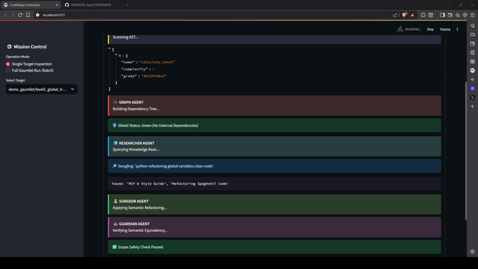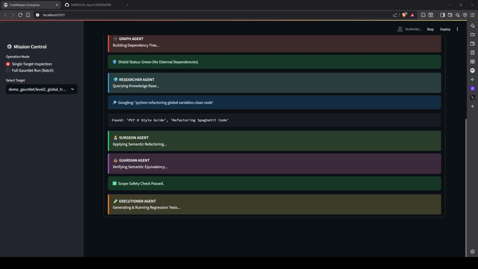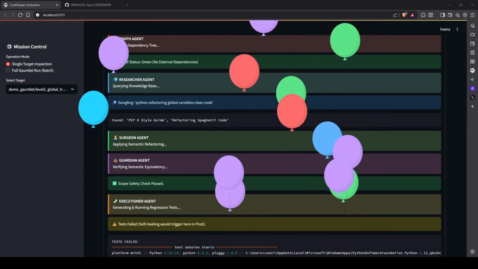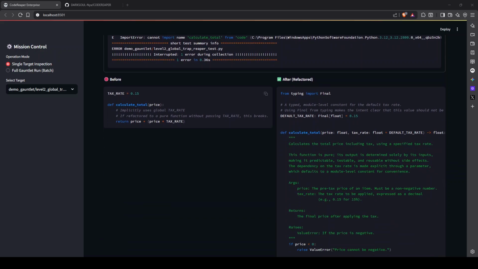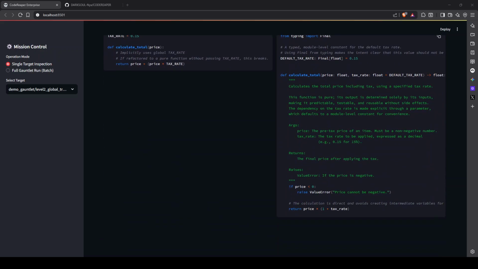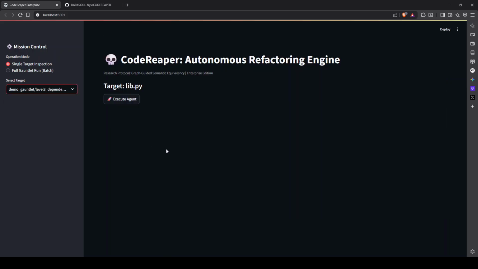As you can see, there is a Graph agent building a dependency tree. And you can see the Guardian agent verifying semantic equivalency, and the scope safety check has passed. You can see it on the screen. And an Executioner agent is generating and running regression tests. As you can see there, it shows the code has failed, and the before and after code. Now let's go to Level 3.